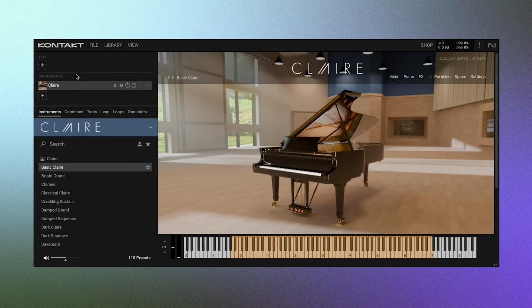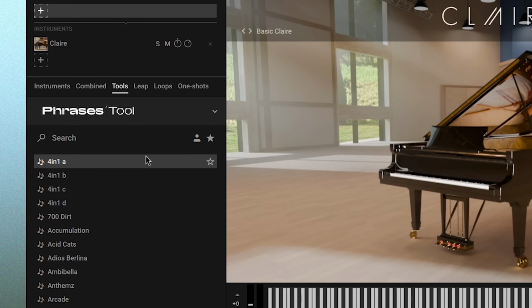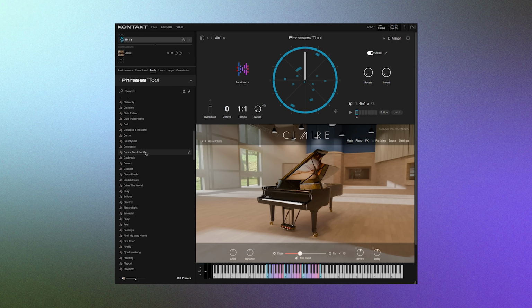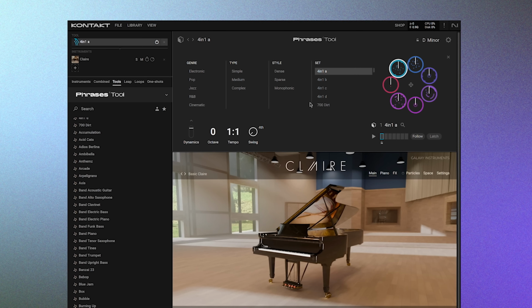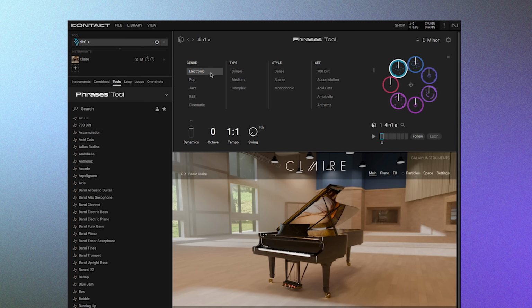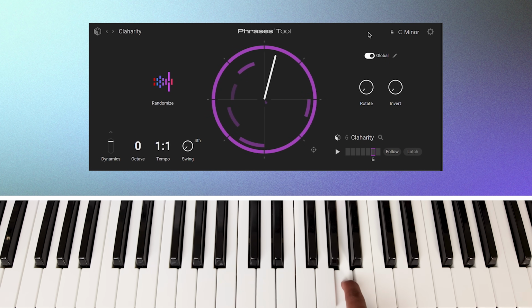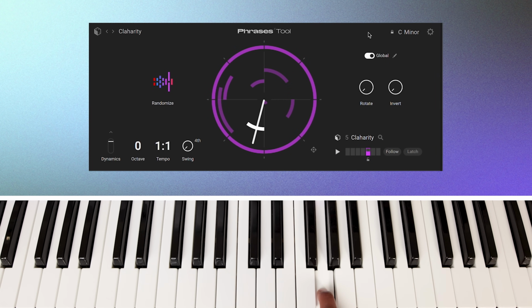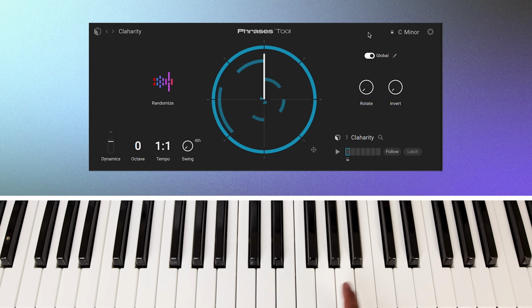Now, for those of you who have a hard time writing melodic phrases, like me, there's a great tool called Phrases inside Kontakt 8. I'm inspired for days when I use this. I have Phrases loaded up with Clarity, and on the left, you'll see a huge list of different phrase presets. What I like to do is actually open up this menu and use the filter. So I'll pick electronic, simple, and monophonic. And now we have some options. Let's pick Clarity and play it. Nice. I really like this first phrase, but let's use randomization to build out the rest of the melody.